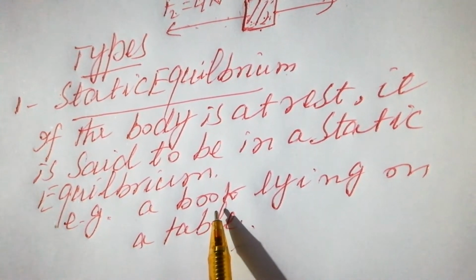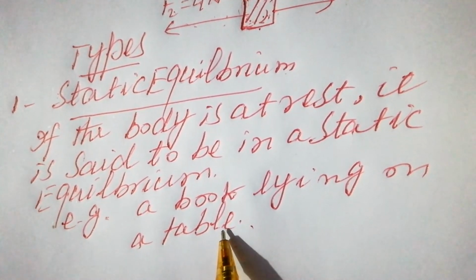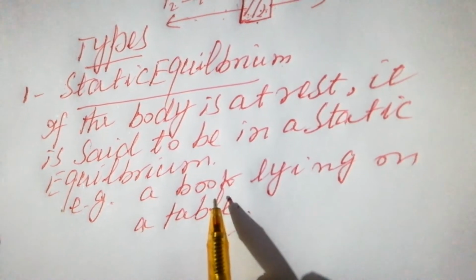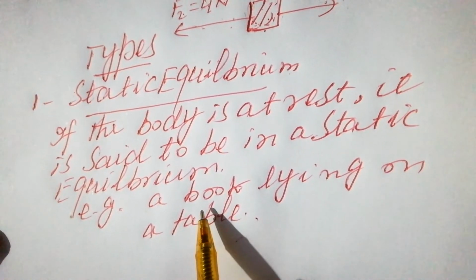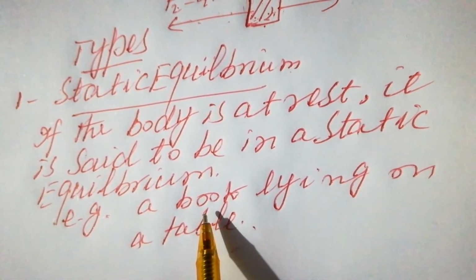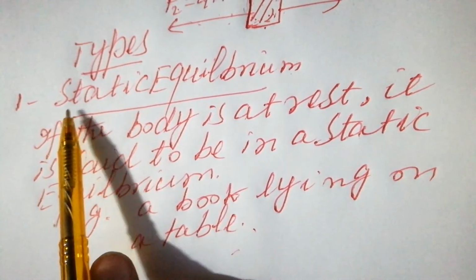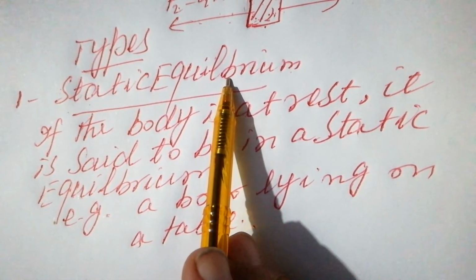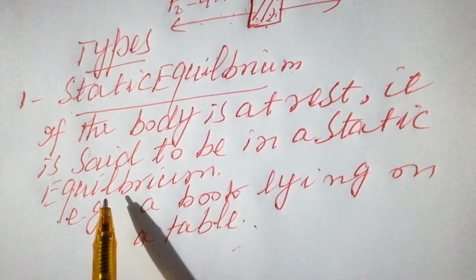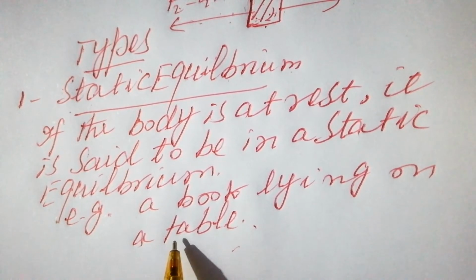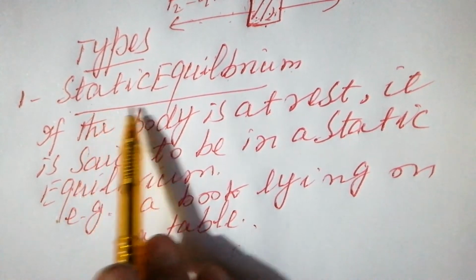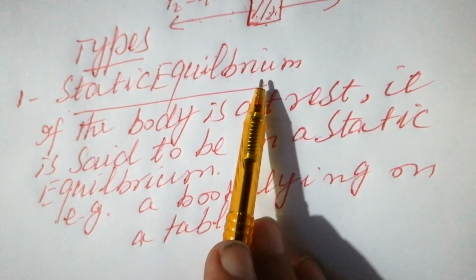One is its weight, which is acting downward, and the other one is the reaction force, which is acting upward. Both forces have the same magnitude but opposite direction, so they cancel out, and the body is at rest, and the body is said to be in static equilibrium. So if the body is not moving, it is at rest, it is 100% sure that the body is in equilibrium, and that type of equilibrium is said to be static equilibrium.